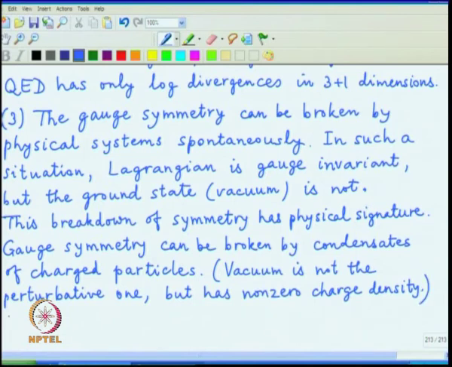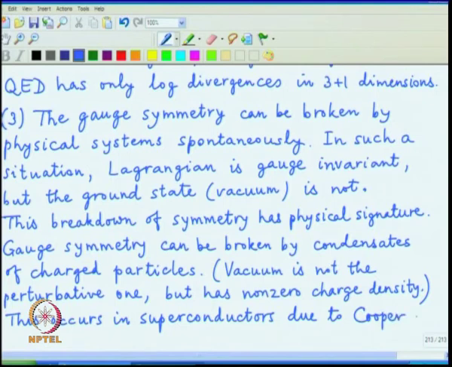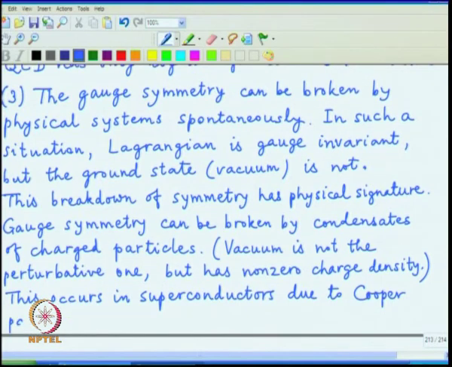And this occurs in the case of superconductors due to what is known as Cooper pairing of electrons. The two electrons actually form a bound state and that is not neutral.